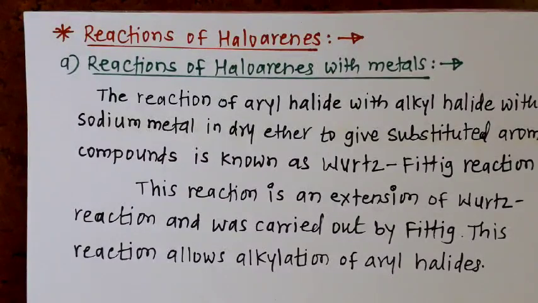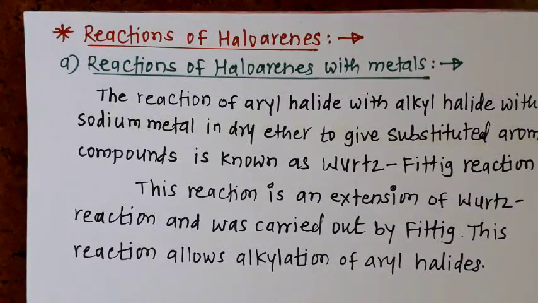and the first reaction of haloarenes is the reaction with active metals. This reaction is the extended form of the Wurtz reaction, and this extended form of the Wurtz reaction was carried out by Fittig, and hence this reaction is known as the Wurtz-Fittig reaction.